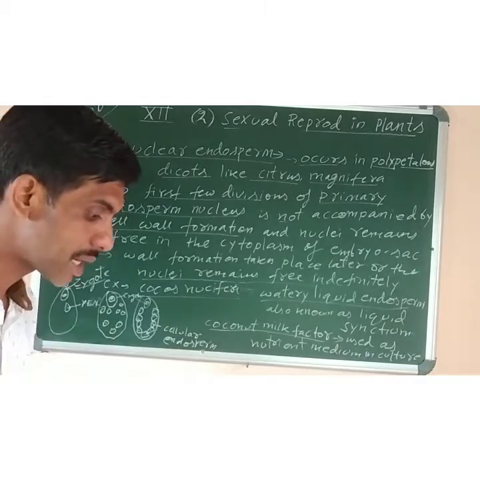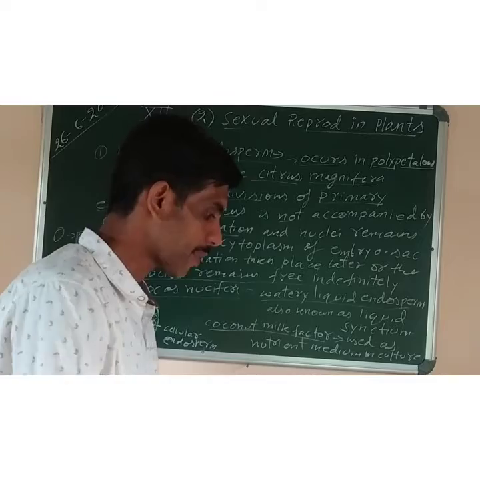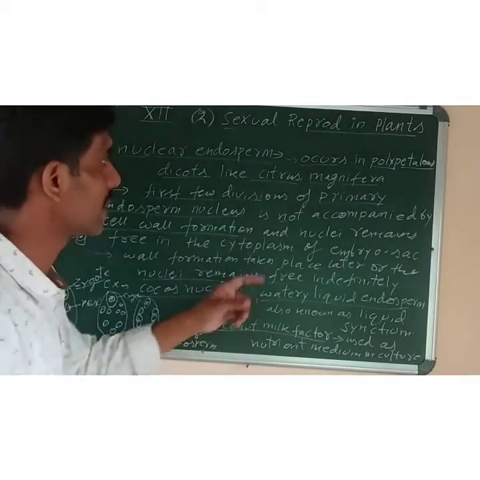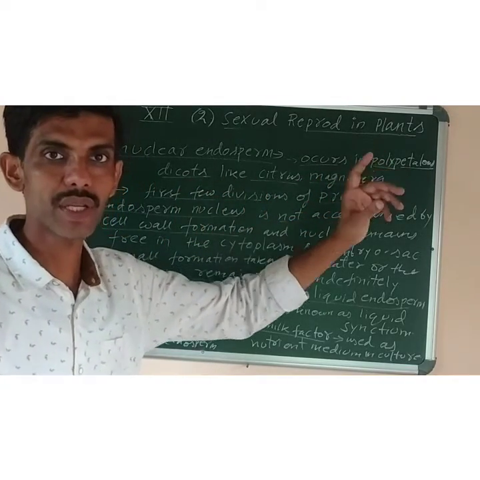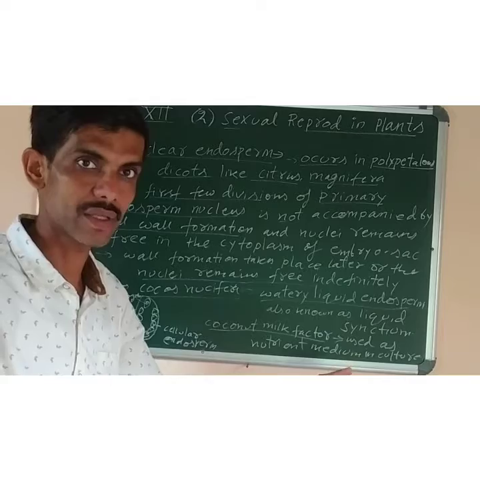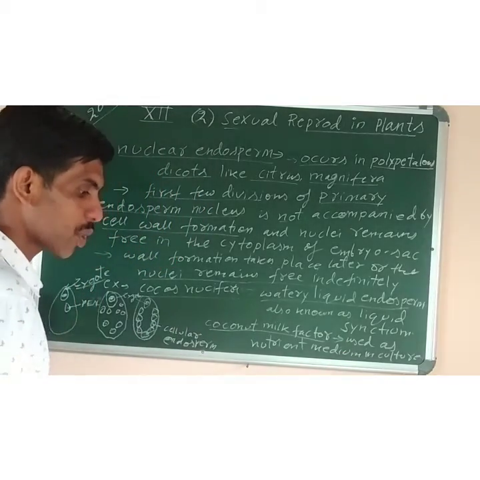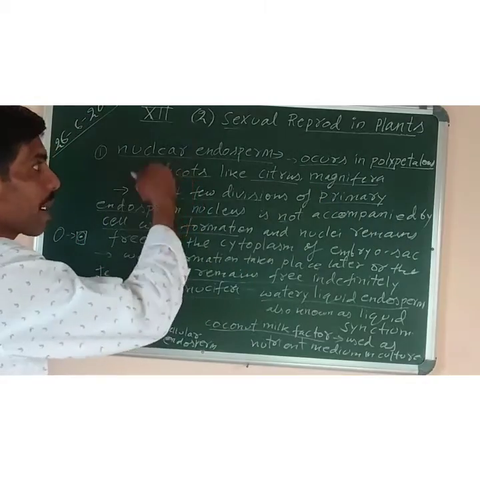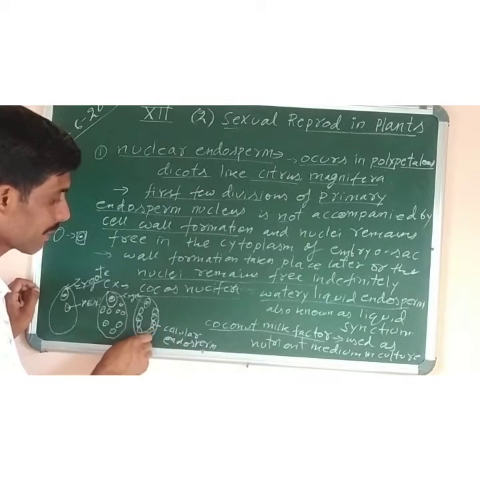Okay. So now we will study the next one, that is after nuclear endosperm we have the cellular type of endosperm. In cellular type of endosperm, the diagram is not drawn here. Cellular type of endosperm is found in dicotyledons. Here it is dicotyledons only, but instead of polypetalous, you have to change it into gamopetalous. The examples are Adoxa and Verbatium. In the development of cellular endosperm, I am talking about the second one, you can see here cellular endosperm I have written here.